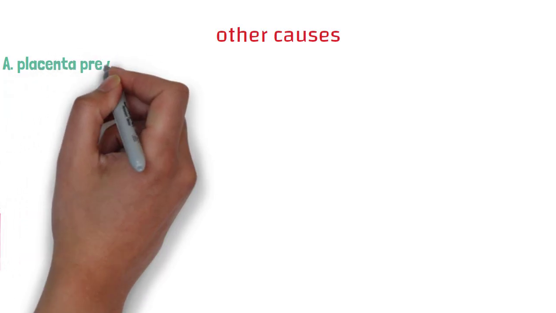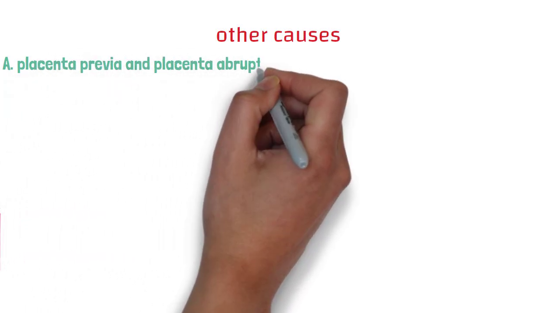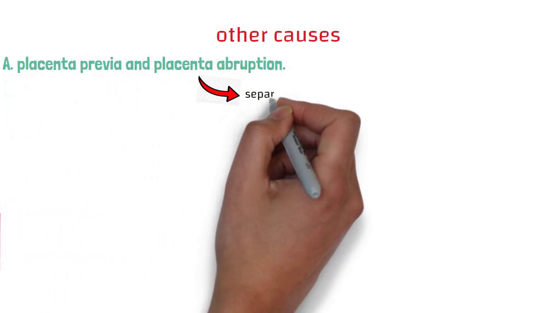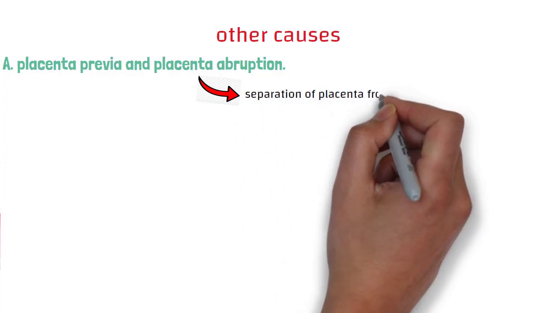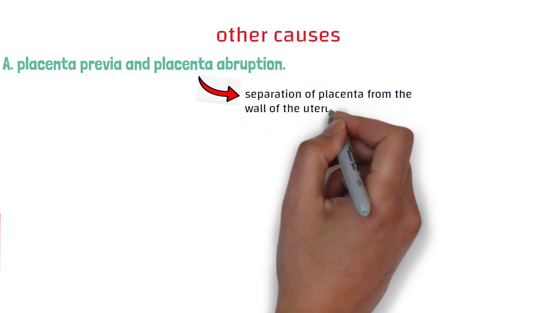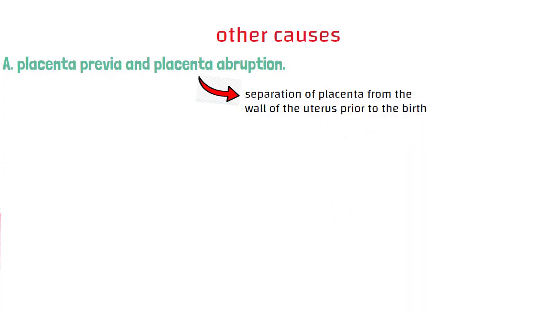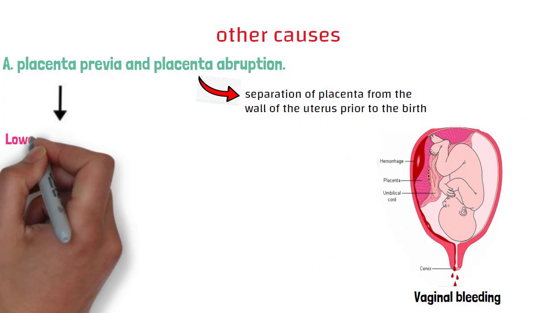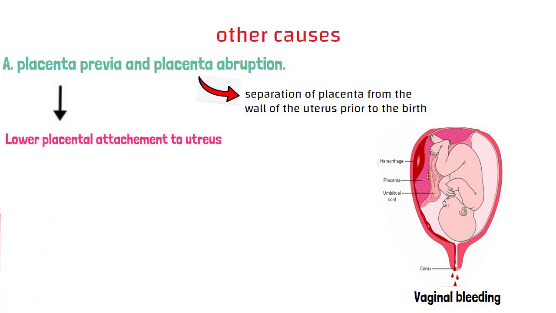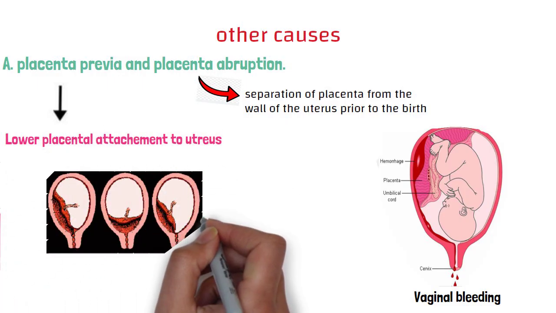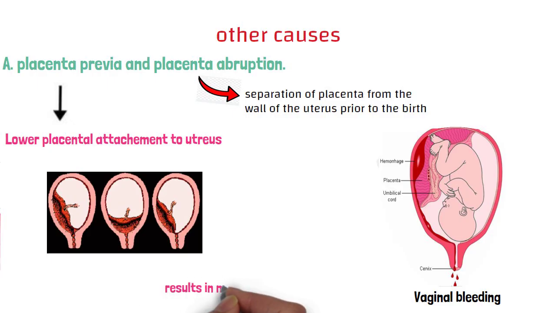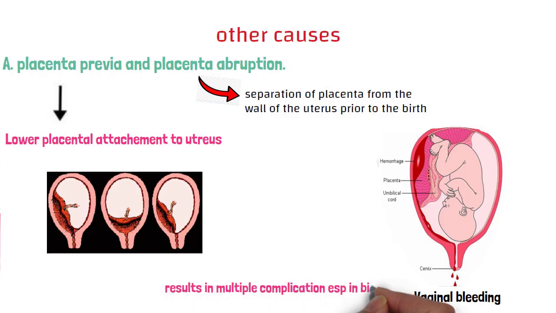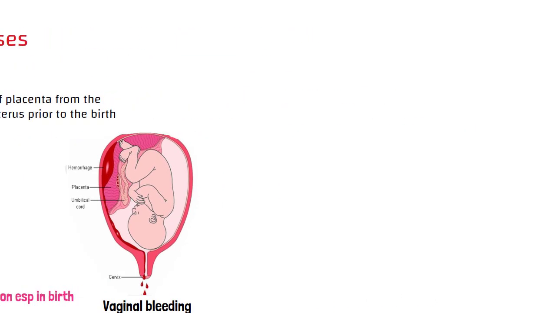Other causes include placental abnormalities, such as placenta previa and placental abruption. Placental abruption is the separation of the placenta from the uterine wall before birth, mostly presenting as vaginal bleeding, while placenta previa is the attachment of the placenta to the lower part of the uterus. Normally, it attaches to the upper part. Both these conditions result in many complications, especially during labor.